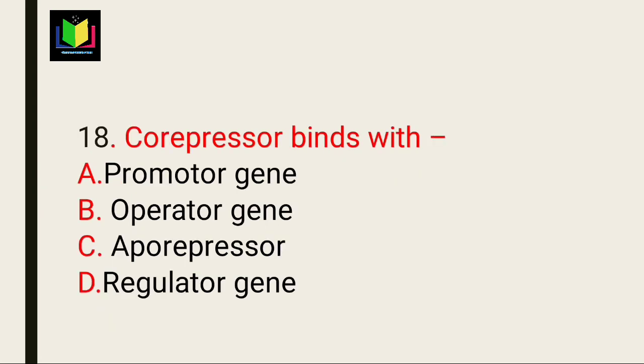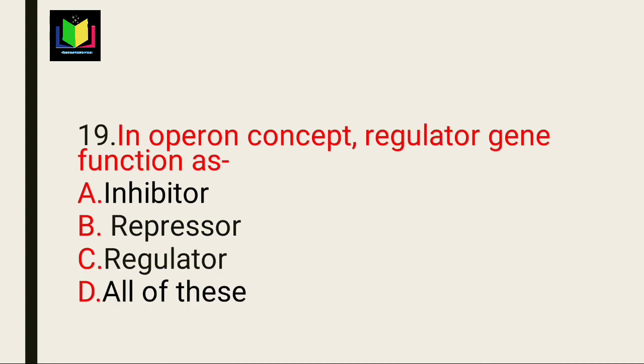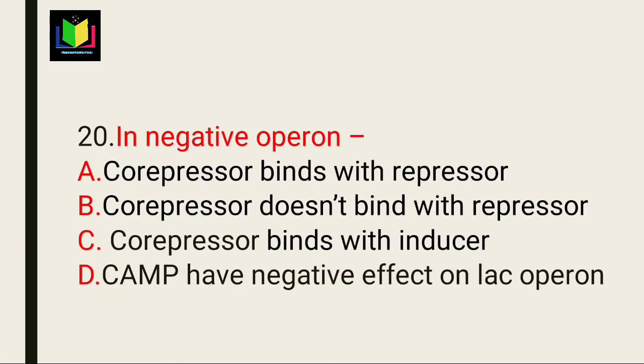Next question: a co-repressor binds with what? The aporepressor. Option C is the right answer. And next question: in the operon concept, the regulatory gene functions as a repressor. Option B is the right answer. And next question: in a negative repressible operon, the co-repressor binds with the repressor. Option A is the right answer.